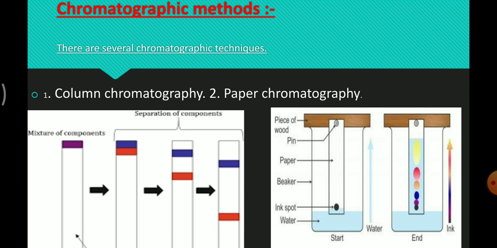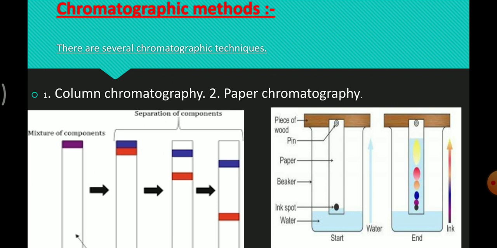Later, the adsorbed components are removed by using suitable solvents, and depending upon the physical state of the moving medium and the adsorbent materials, and also on the process of passage of the moving medium, the chromatographic method is given its name. In one such method, a column of alumina, that is Al2O3, is prepared in a glass tube and the moving medium containing a solution of components is in liquid form.